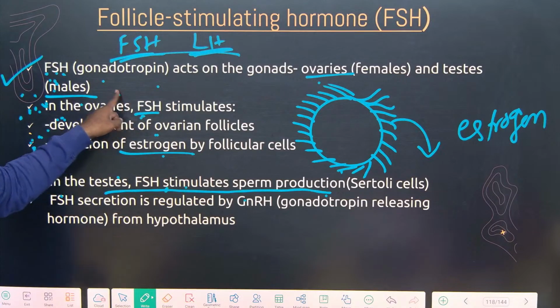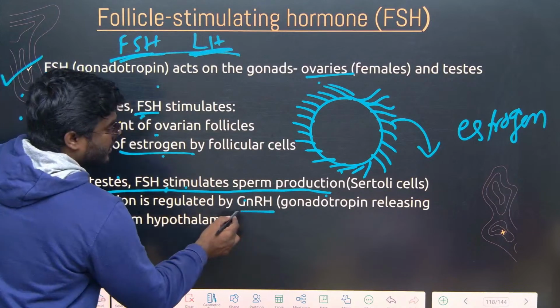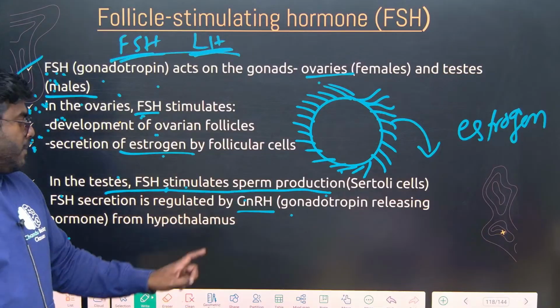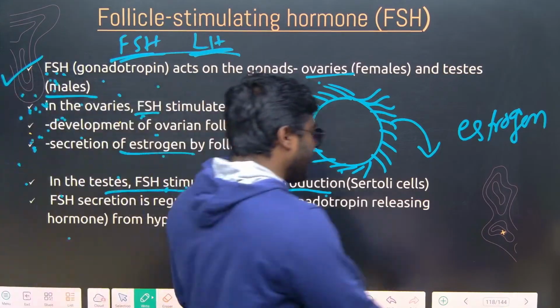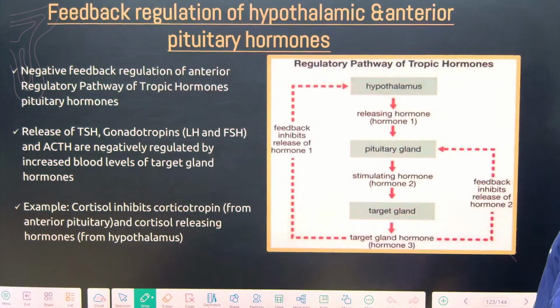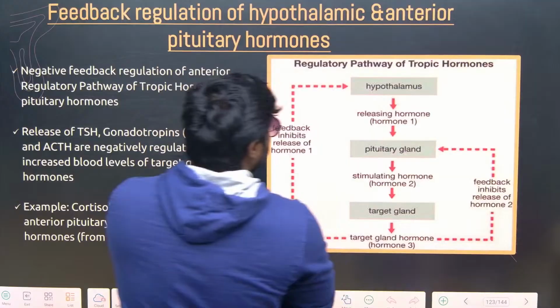How can we regulate? By a hormone called GnRH, gonadotropin releasing hormone. Where does it come from? The hypothalamus. Now see how we can regulate them in a brilliant way. So look at the picture. Don't be confused, it's very easy to understand.